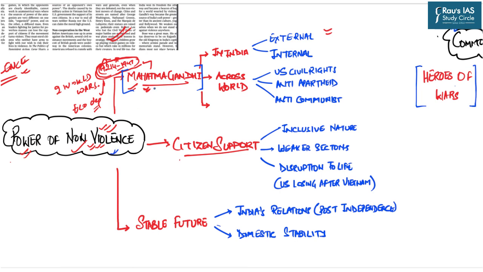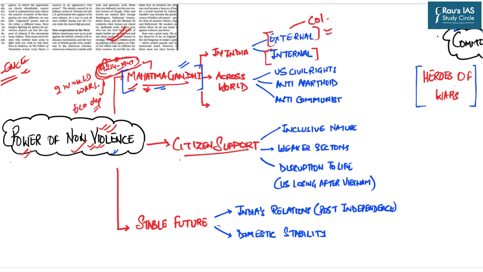So in this regard, the author says that Mahatma Gandhi's principles were relevant not only in India but also across the world. Moreover, Mahatma Gandhi used the principle of non-violence not just against the external force, that is British colonialism, but also to reform the internal evils of our Indian society.